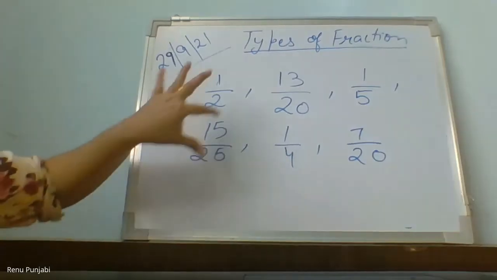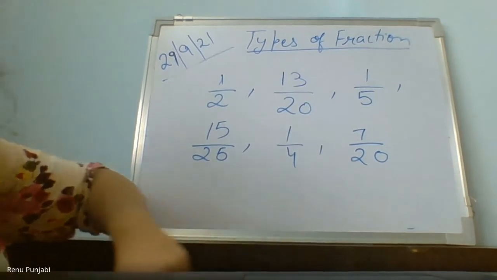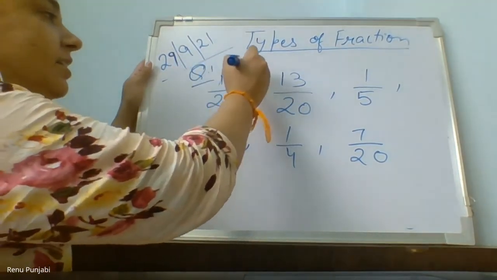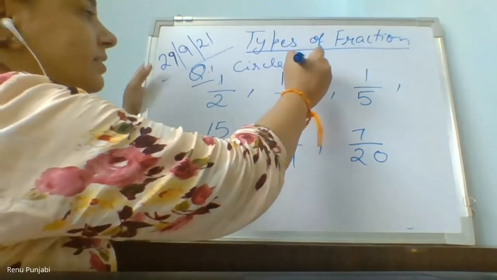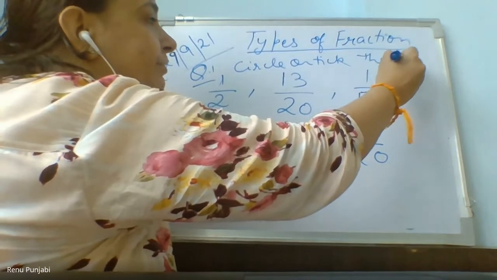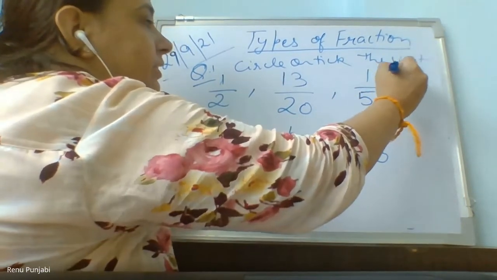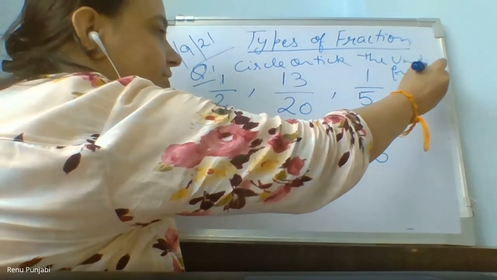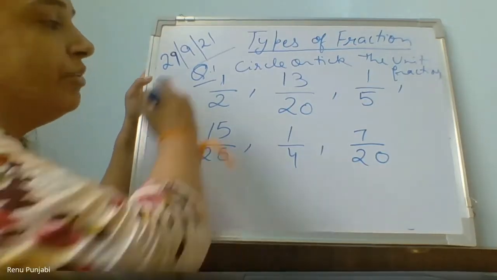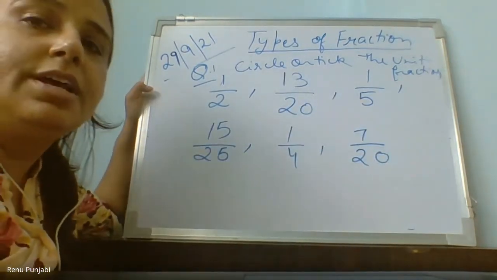So I have given you these different types of fractions. And now the question I am asking is to circle or tick, or find out, the unit fractions out of the given fractions. Don't write this. This is just an example we are sharing. Circle the unit fractions out of all the given fractions.